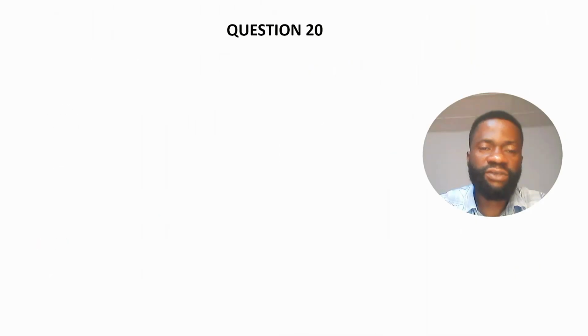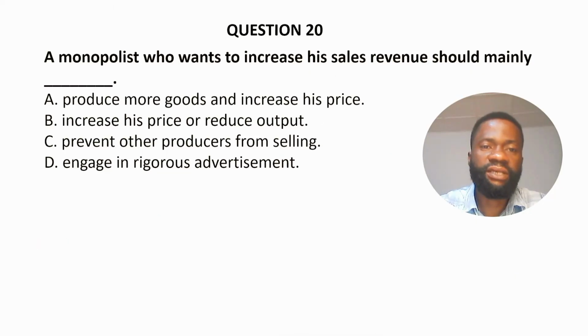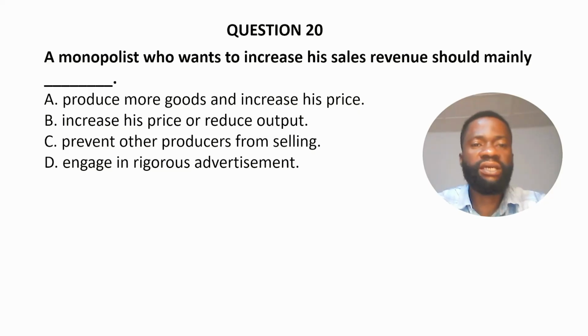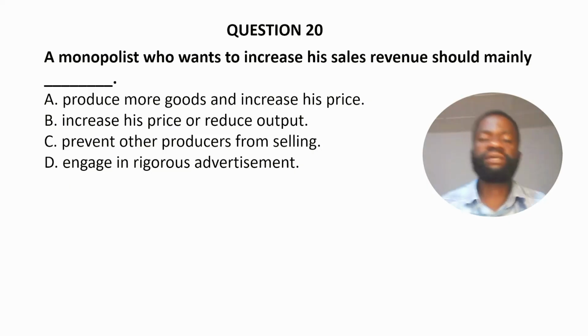Question 20. A monopolist who wants to increase his sales revenue should mainly dash. A. Produce more goods and increase its price. B. Increase its price or reduce output. C. Prevent other producers from selling.